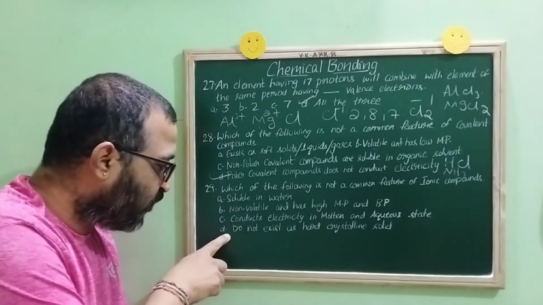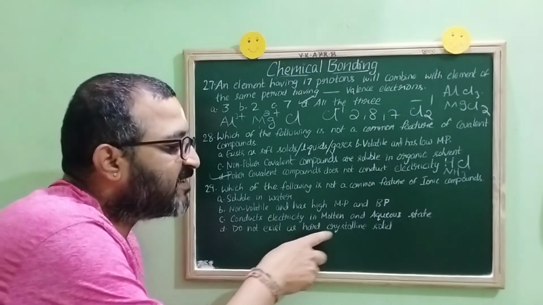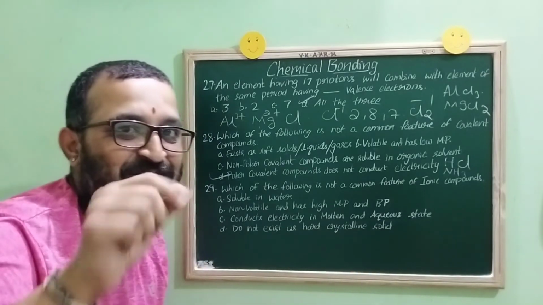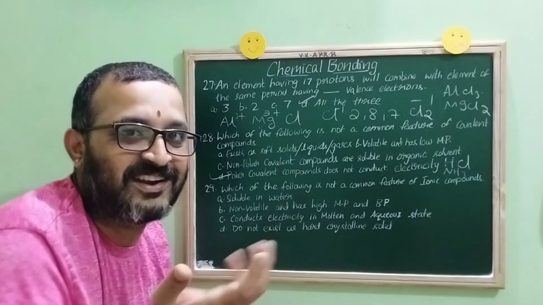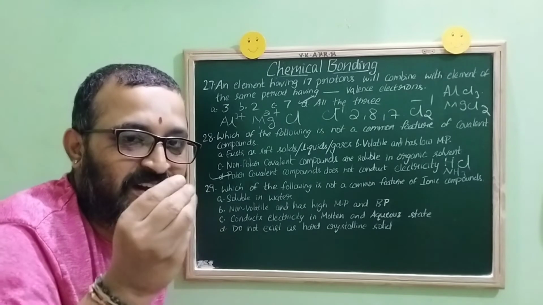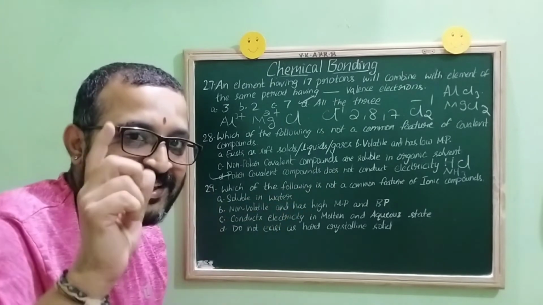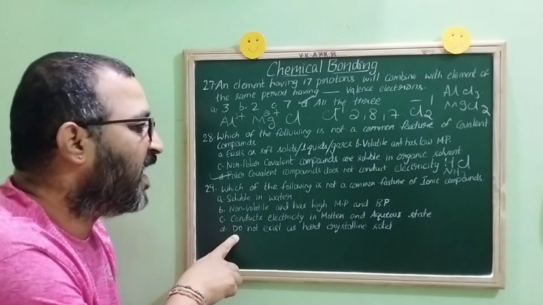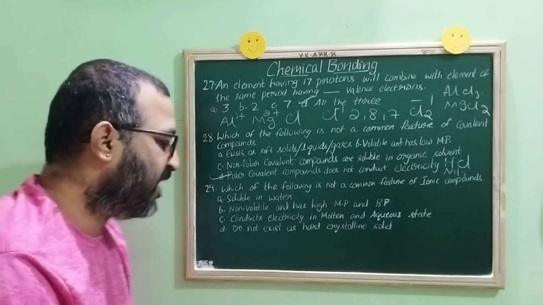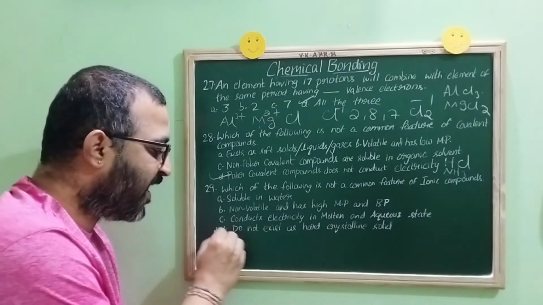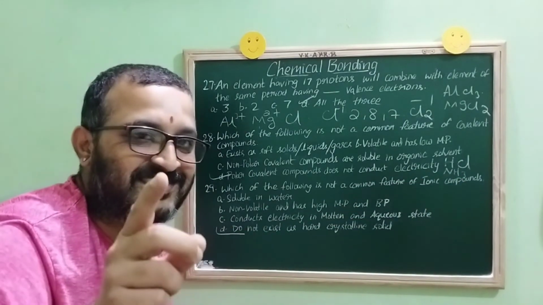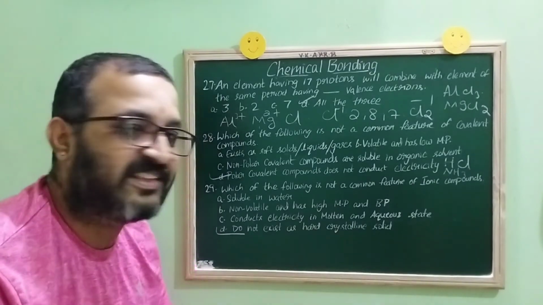Now, let us see the fourth one. Do not exist as hard crystalline solid. Children, everybody has seen sodium chloride in your kitchen. Is it a hard crystalline solid? Yes, it is shining when you see it in the sunlight. Yes, this is the one that is not a common feature of ionic compounds, because we all know that ionic compounds exist as hard crystalline solids.